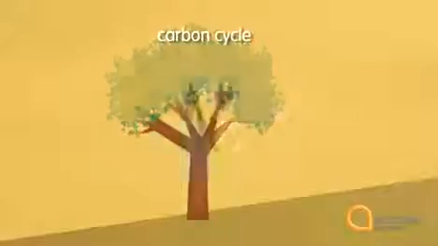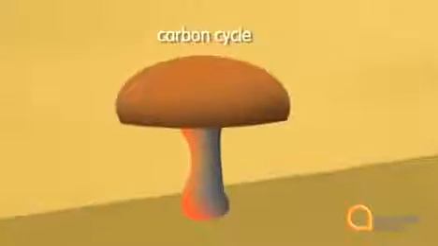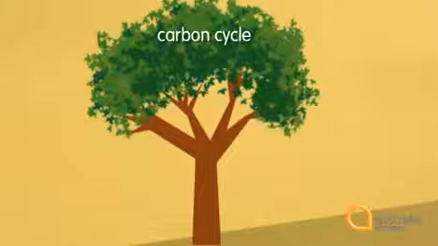The organic matter helps new trees to grow again, and then those trees die. We're back to the first stage again. This is the carbon cycle.